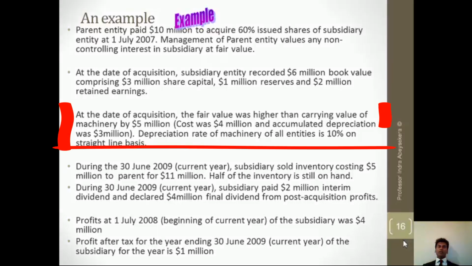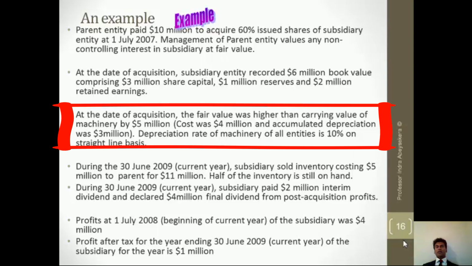The third point says that the fair value of machinery is higher than the carrying value by 5 million. Now that tells us that machinery should be revalued by the economic entity because the subsidiary has not done it.